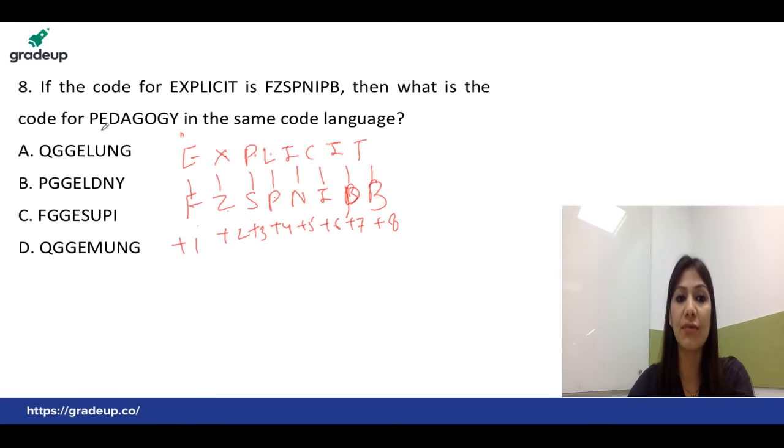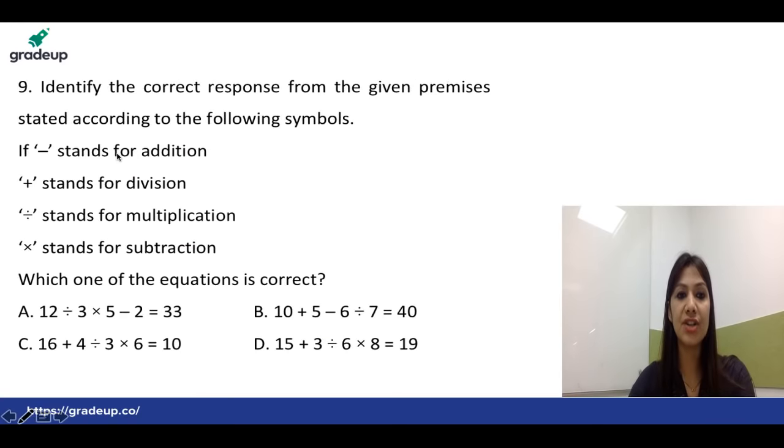So the same thing you have to repeat in the question. If you repeat it, you can find the actual answer, which is QGGELUNG. Right? So that's option A, which is the right answer. Fine. Let's check out the next question.